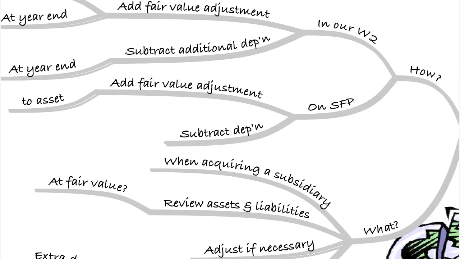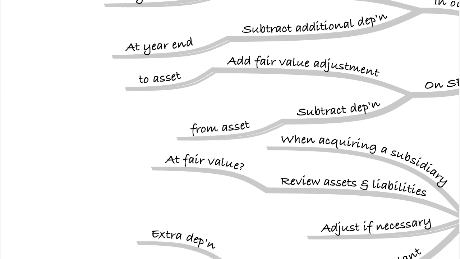And we'll need to subtract any depreciation from the asset to allow for that extra value, because that will create extra depreciation. So in our working two, in our column at the acquisition date and at the reporting date, we will need to add in any fair value adjustment to bring the assets up to fair value. We'll then at the reporting date depreciate any extra. So we'll take that extra depreciation out in the column at the reporting date in working two. On the statement of financial position, when we come to complete our question, when we're adding across the assets, we'll add in the fair value adjustment. And we'll also subtract out any additional depreciation.